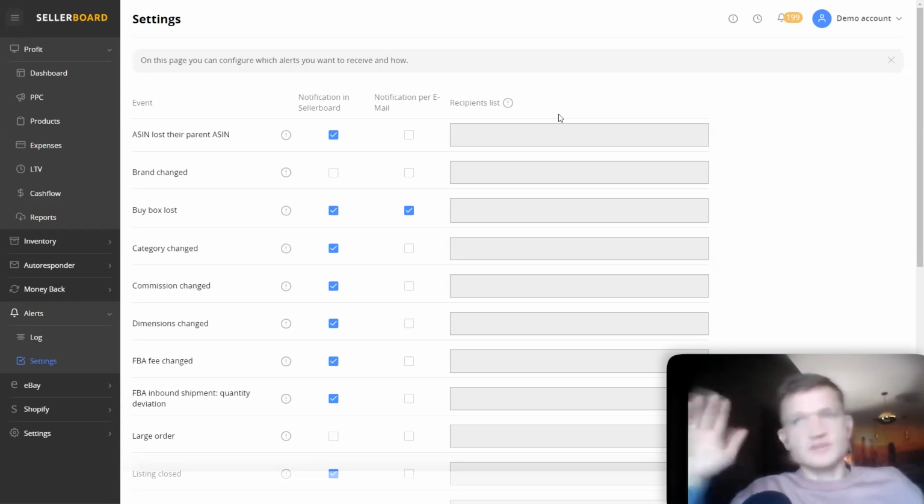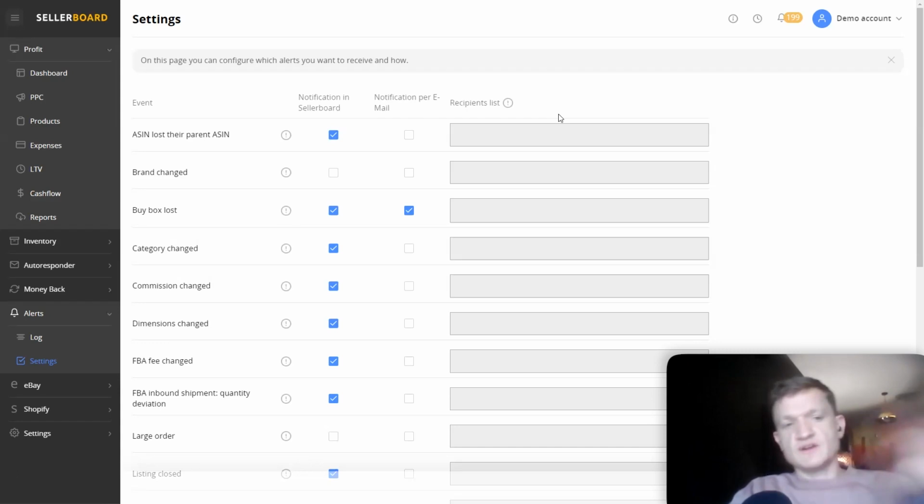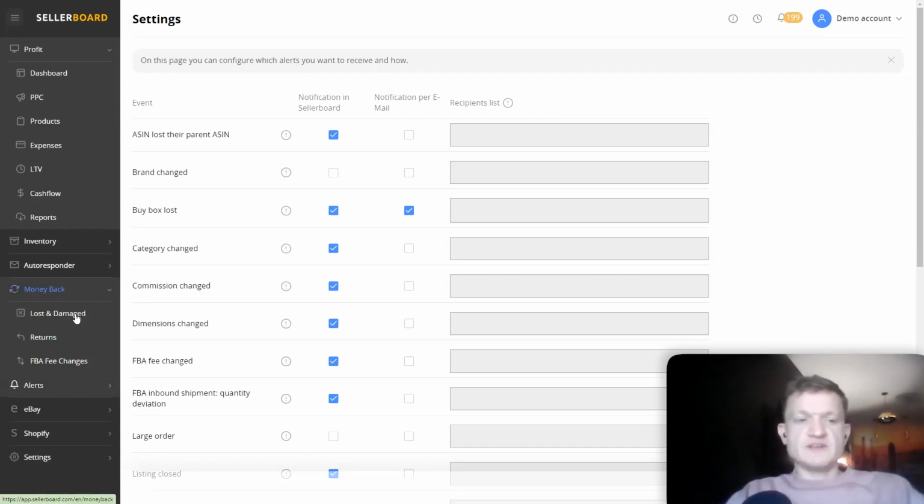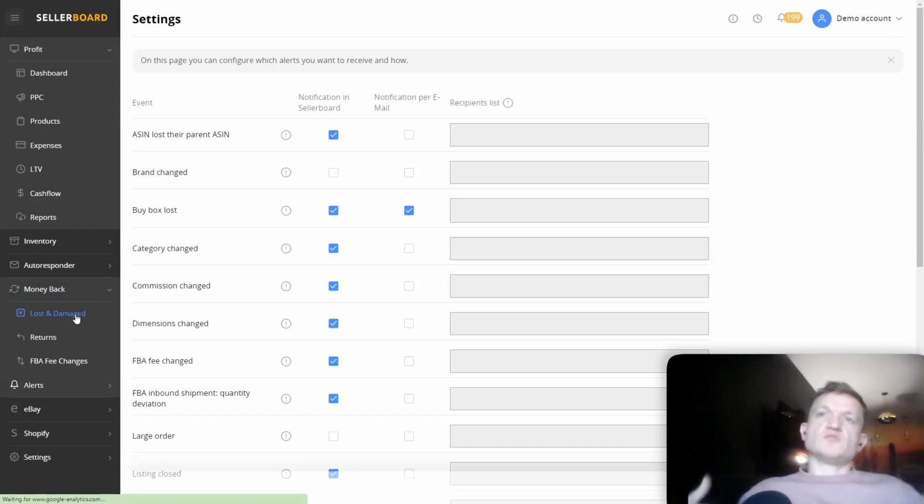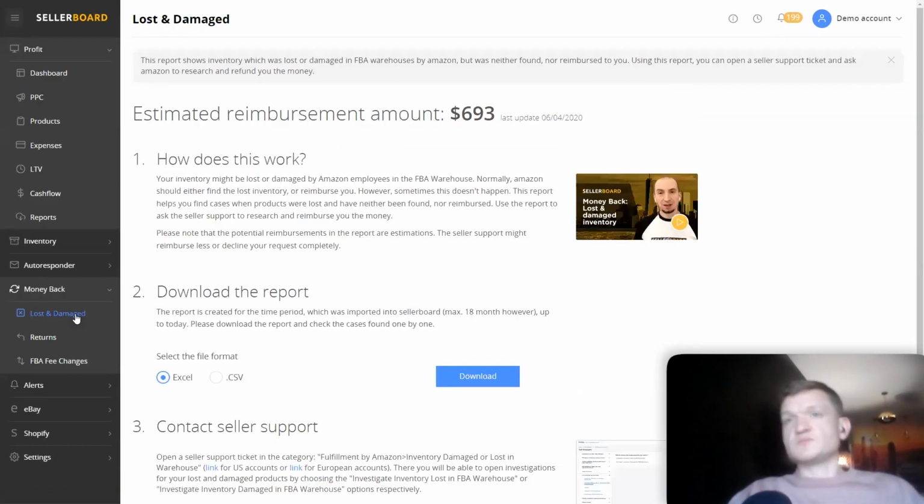So, for example, inventory notifications to someone, and then a listing notification to another member. Let's move on to money back, which is basically reports. These are reports that we generate, and we give you instructions on how to use them in case Amazon might owe you money, and you might get reimbursed for several reasons.